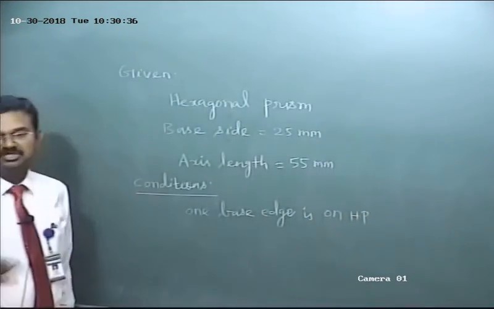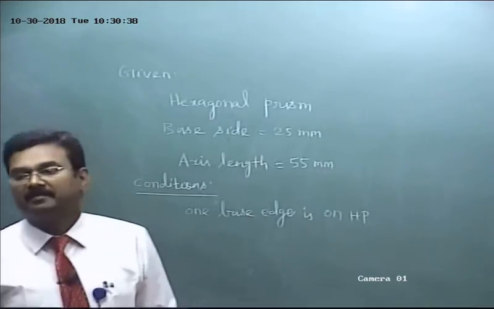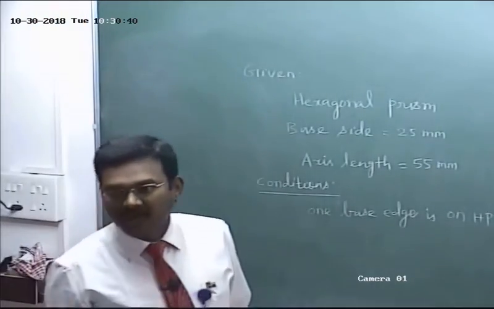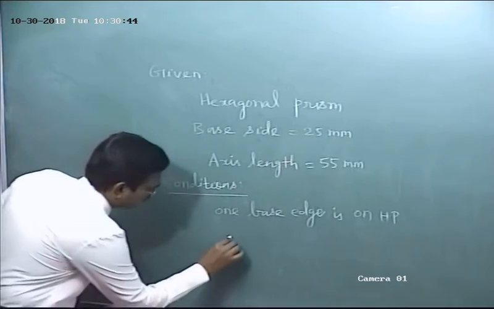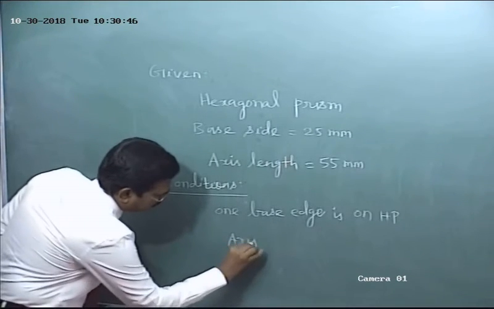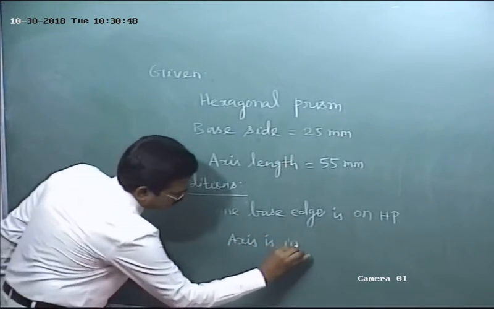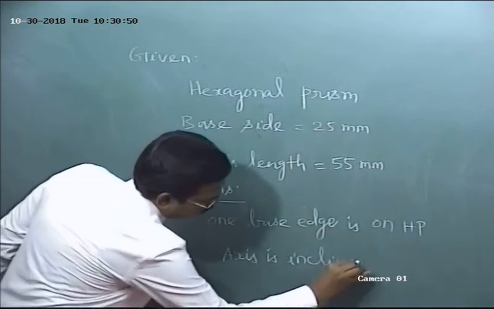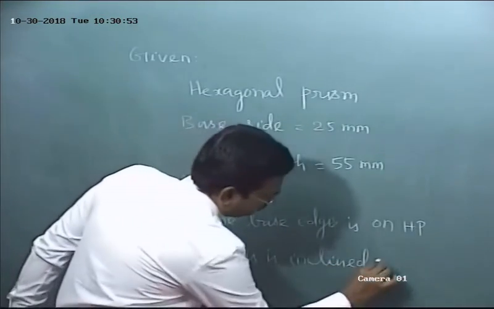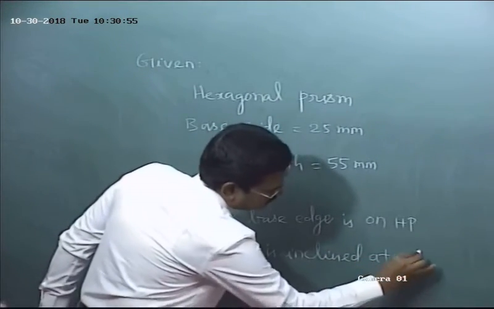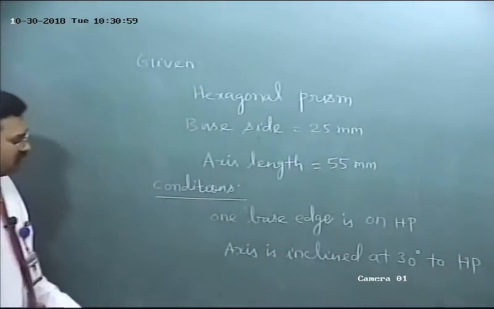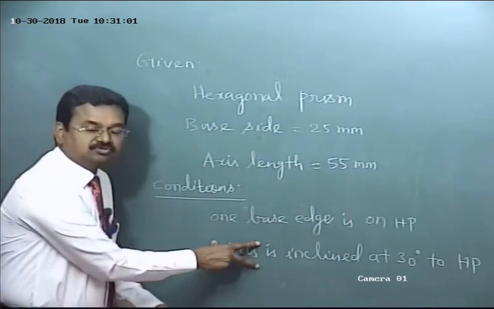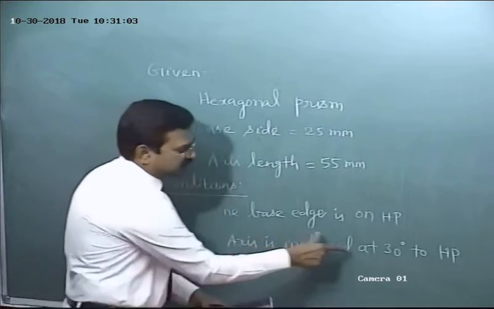One base is resting on HP, such that the axis is inclined at 30 degree to HP. Listen. Instead of axis, use straight line. Straight line is inclined at 30 degree to HP.